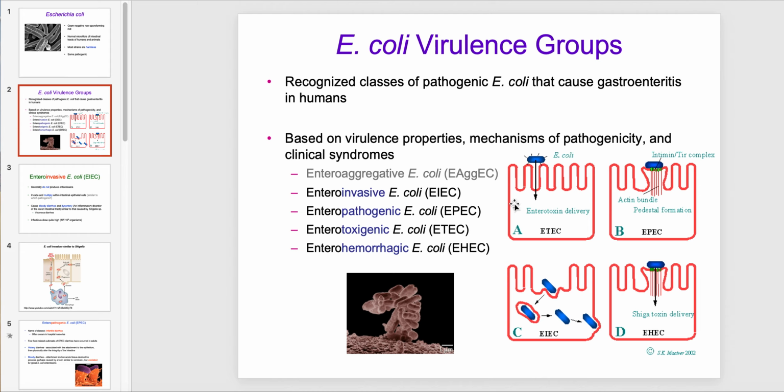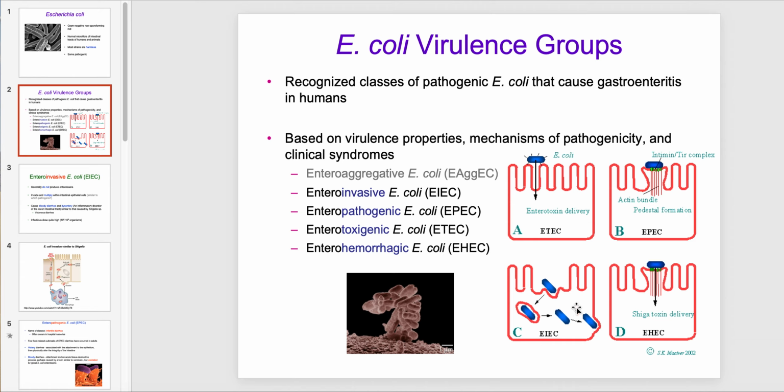Enterotoxigenic E. coli is pictured here as kind of like cholera in the sense that it just sits on the surface of the tissue and then will produce a cholera-like toxin that goes into the cell and can ultimately cause diarrhea through the same mechanism pretty much. EPEC produces a special binding complex at the surface that rearranges host actin and causes this weird pedestal to form. And so this disruption of the apical surface of the cell can give you diarrhea.